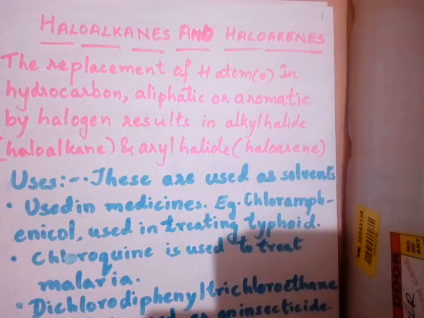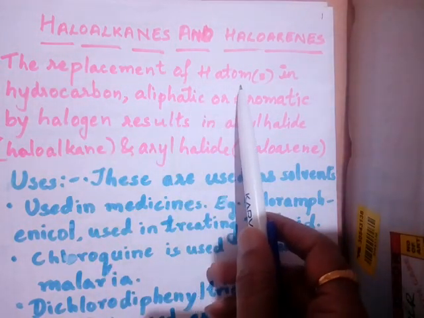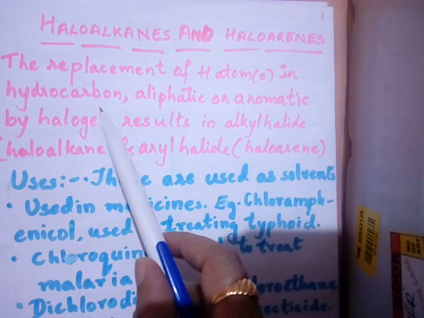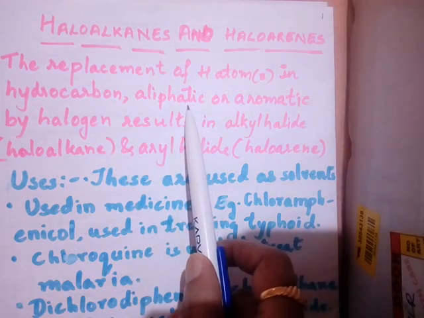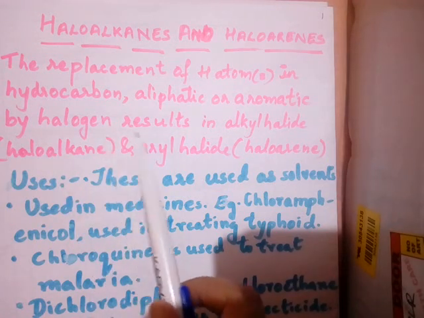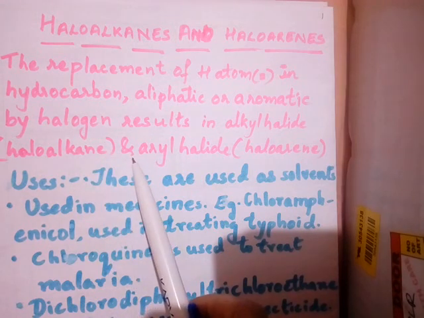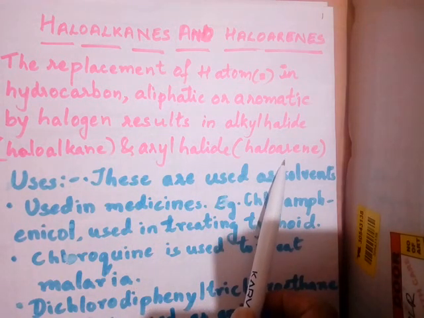Welcome to Colorful Chemistry. Today we are going to start with the topic haloalkanes and haloarenes. Now what is haloalkane and haloarene? The replacement of hydrogen atom in hydrocarbon, either aliphatic or aromatic, by halogen results in alkyl halide, that is haloalkane, and aryl halide, that is haloarene.